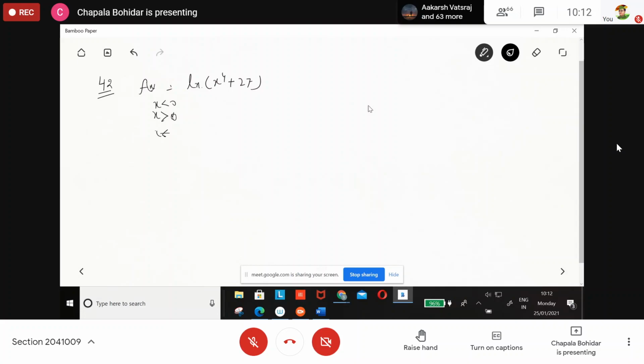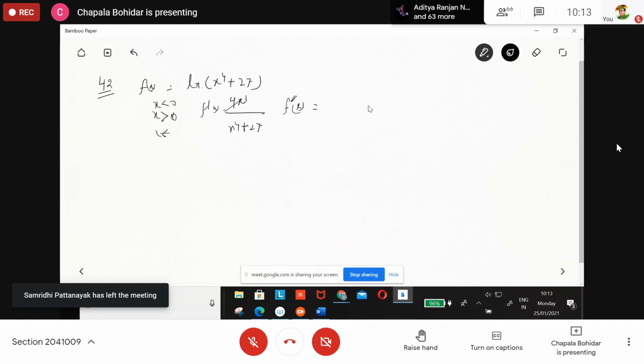Okay, local minimum 0. Then the f double dash, is it not? You got it? f double dash x? Yes, f dash x is equal to 4x cube divided by x to the power 4 plus 27. f double dash, got it or not? You found that value or not? So what is that value? Tell me. 0 and plus minus 3.